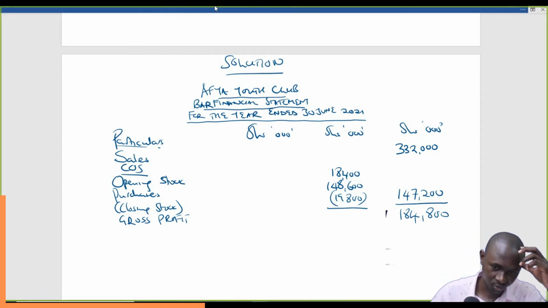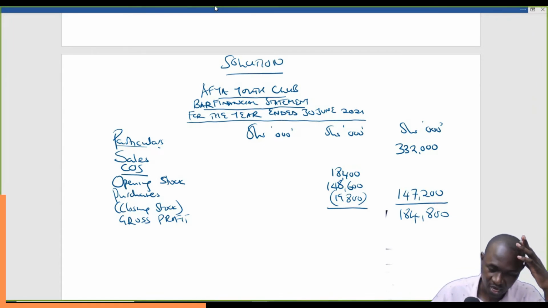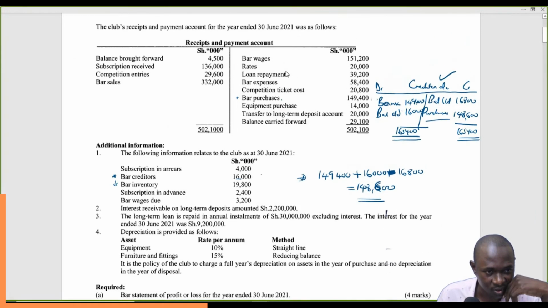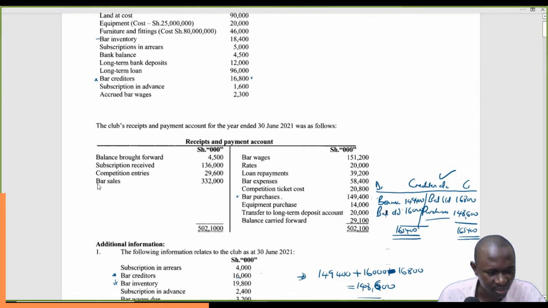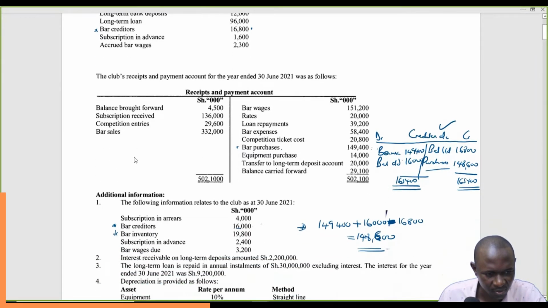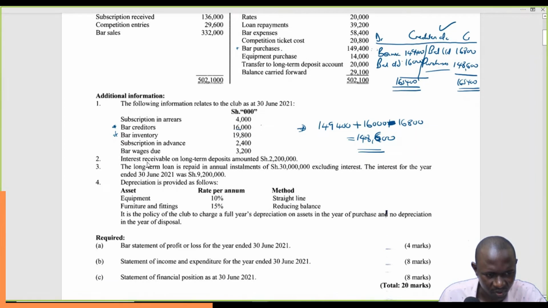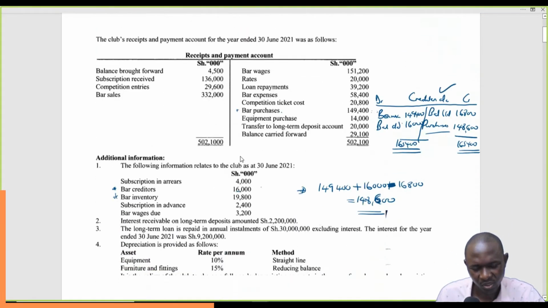So if we have the gross profit of 184,800, the next thing is now to add incomes and gains. That's our profit. We're now entering the profit and loss account. So we look around if we have any income and gain. The best place to look for this is on the receipt side. We don't have any receipt side. Go to the additional information. Interest receivable on long-term deposits amounted to. This one is not for the bar, so we leave it. So we will assume there is no income and gain.